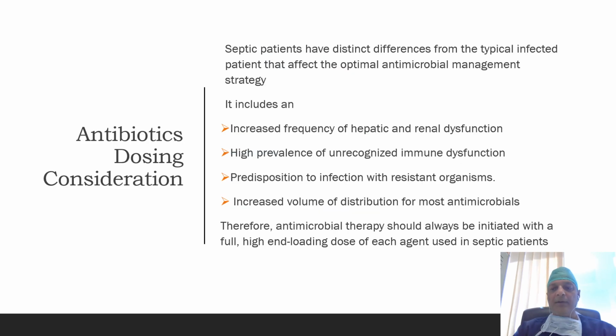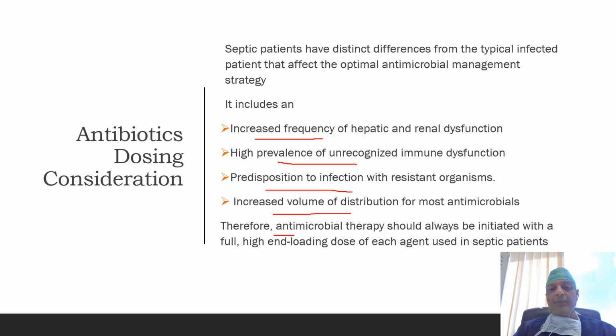Septic patients are different from typically infected patients, and it affects the optimal antimicrobial management of such patients. How are septic patients different from typically infected patients? There is increased frequency of hepatic and renal dysfunction in sepsis, a high prevalence of unrecognized immune dysfunction, predisposition to infection with resistant organisms, and increased volume of distribution for most antimicrobials in septic and septic shock patients.